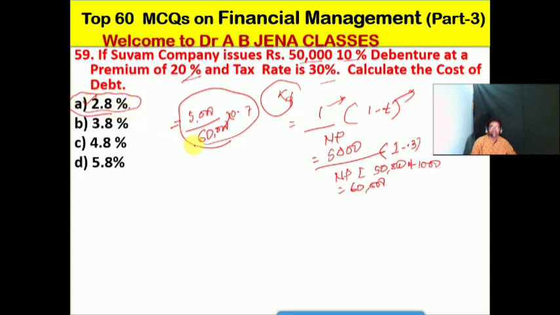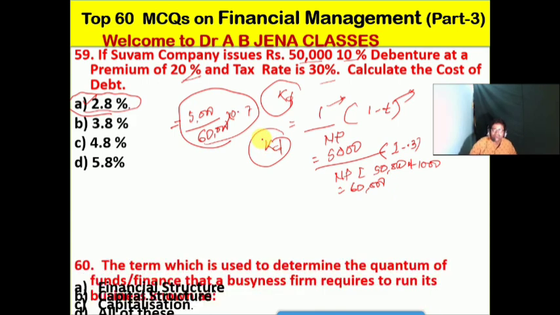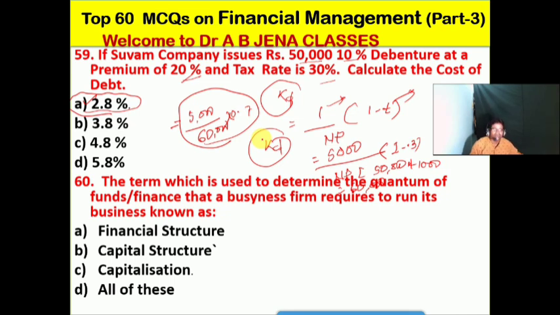So here the cost of debt, that is KD, cost of debt is how much? It's 2.8%. So next one we will see. The term which is used to determine the quantum of the funds or finance required by a business. So typing error is there. So business firm requires to run its business is known as, what will we say? A it's the financial structure, B it's the capital structure, C it's the capitalization, D it's all of these. Friends, so C is the right option for this MCQ.